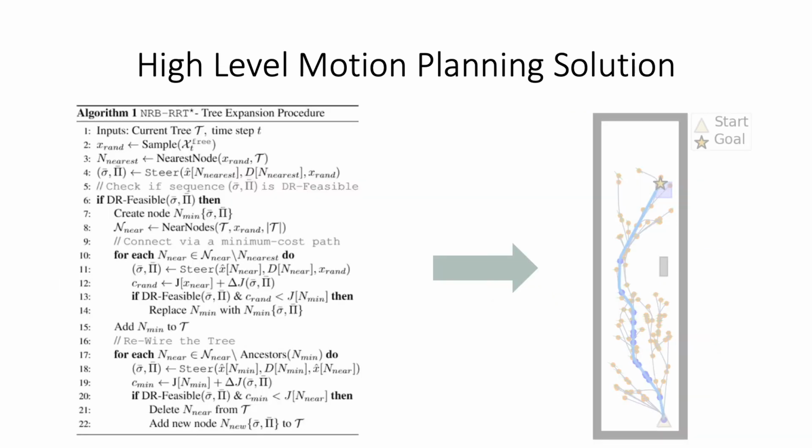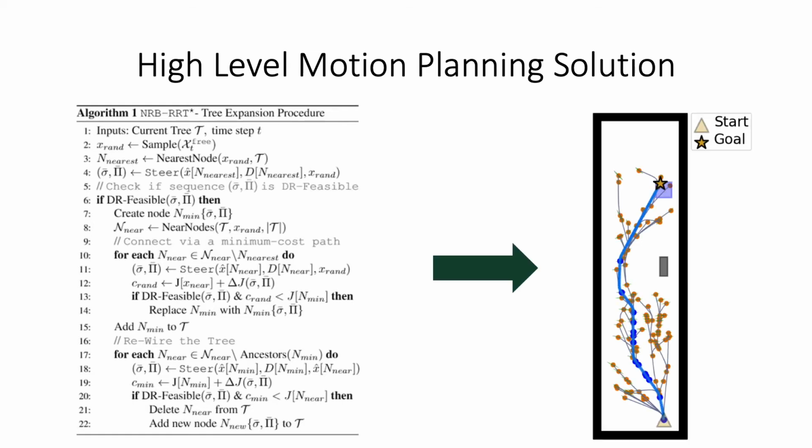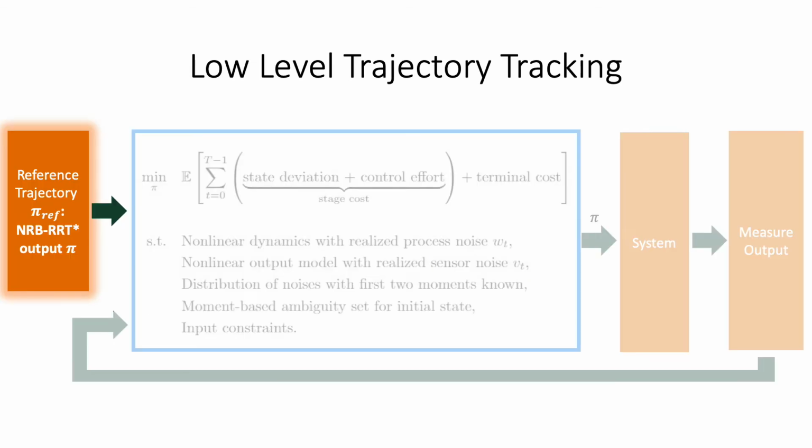Our NRB RRT star algorithm then grows the tree by sampling a node in the free space, using a nonlinear steering law to connect to the sampled nodes, performing a DR collision check to ensure that the trajectory is safe, and finally performing the RRT star routines of connecting the node via a minimum cost path and rewiring the tree. This results in a safer and more conservative solution that connects the initial state to the goal location. The resulting reference trajectory is passed down to the low-level trajectory tracking module.